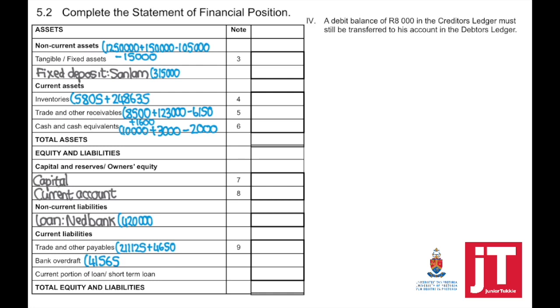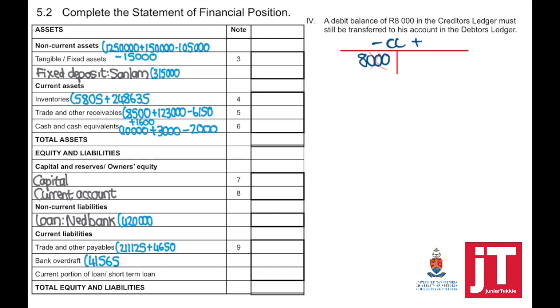The next adjustment, a debit balance of 8,000 in the creditors' ledger must still be transferred to his account in the debtors' ledger. If you make a change to the ledger, you need to make a change to the control account. Now, this is one adjustment which learners often battle with. So if you're not sure, do a quick T account and just make sure you get it 100% correct. Because many of the times you write the amount correctly, I should add or subtract 8,000, but we actually show the influence it will have on that balance incorrectly.